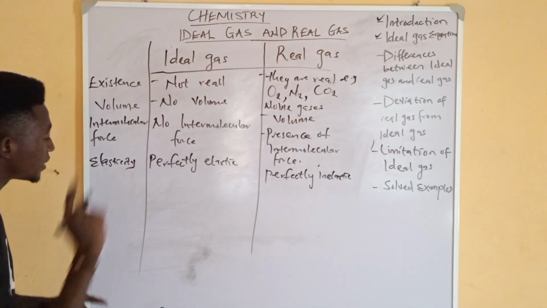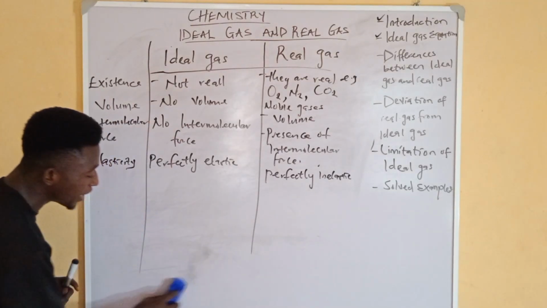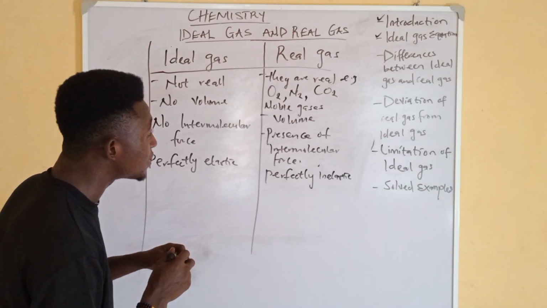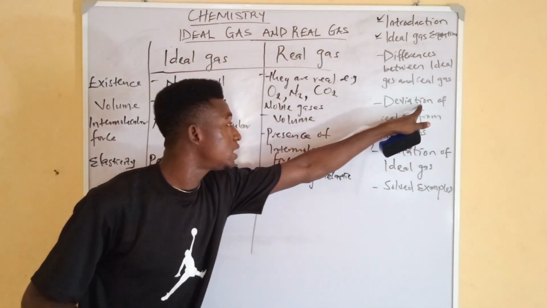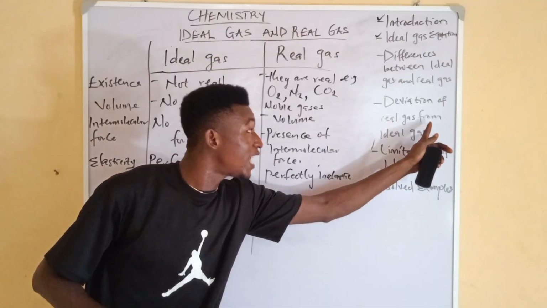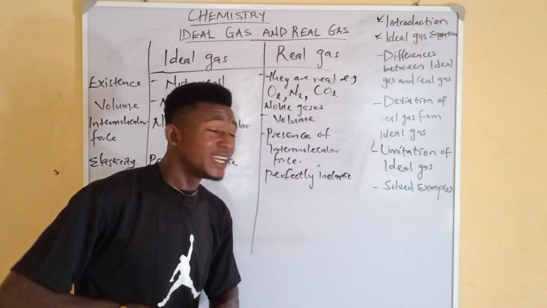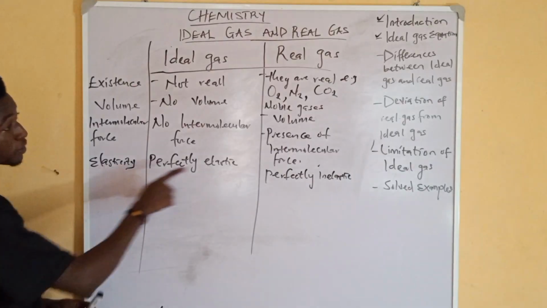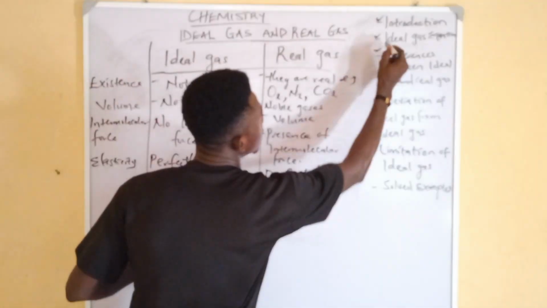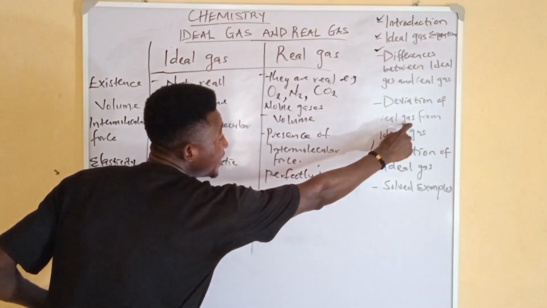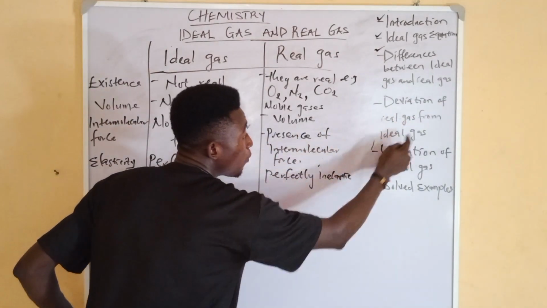Oh, okay. No, there is one. Yes, I just remembered. There is one that is important that you need to know, and that is the deviation of real gas from ideal gas. I will input it here, but I'm already explaining it. I'm explaining the deviation of real gas from ideal gas.